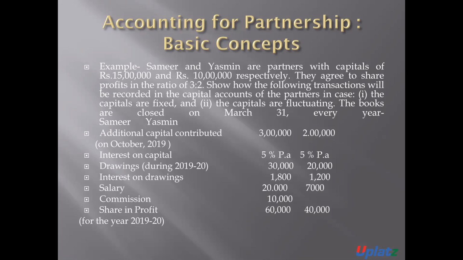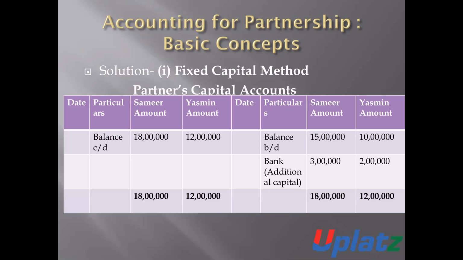Interest on capital 5% per annum. Drawings 30,000 and 20,000. Interest on drawings 1,800 in the case of Sameer, and in the case of Yasmin it is 1,200. Salary 20,000 and 7,000. Commission only for Sameer 10,000 rupees. Share of profit 60,000 and 40,000. This is for the year 1920.